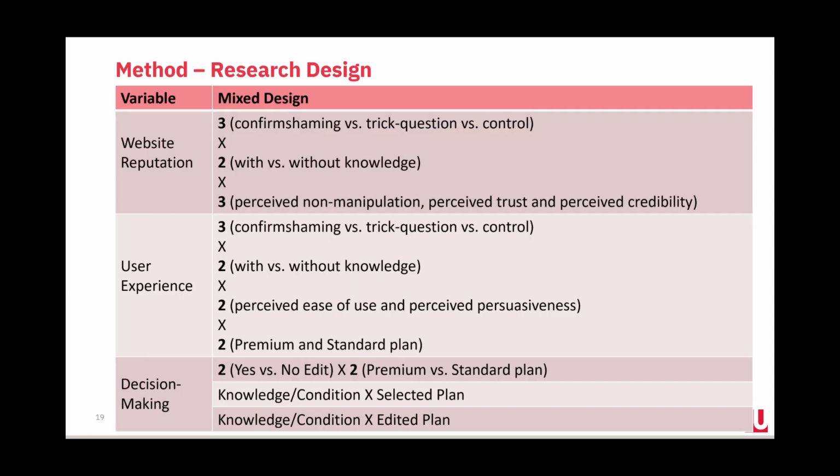For the website reputation, we employed a 3x2x2x2 mixed design with the reputation measure repeated across perceived non-manipulation, perceived trust, and perceived credibility. Similarly, for the UX, we employed a 3x2x3 mixed design with the UX measure repeated across perceived ease of use and perceived persuasiveness. Finally, for the decision-making variable, we employed a 2x2 or 3x2 between group design as shown.